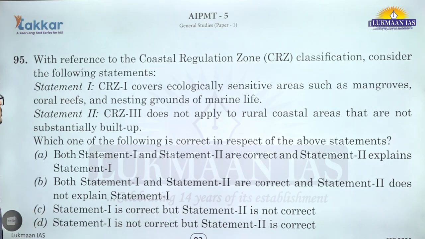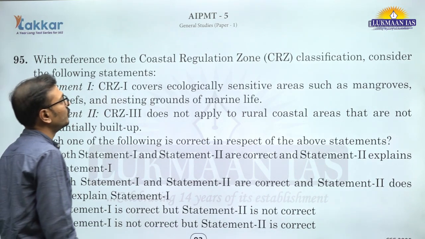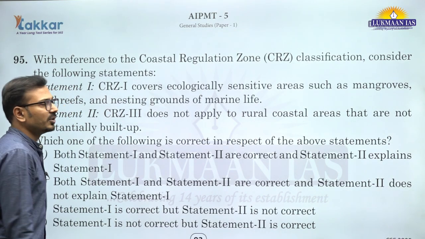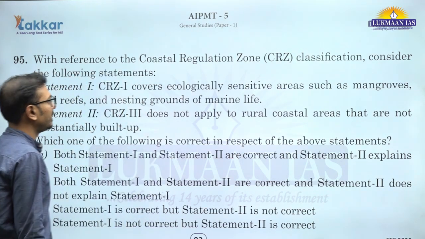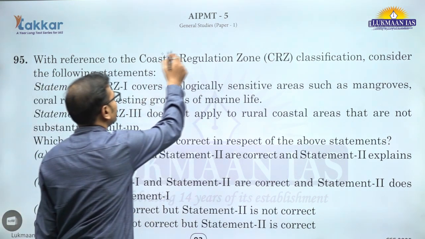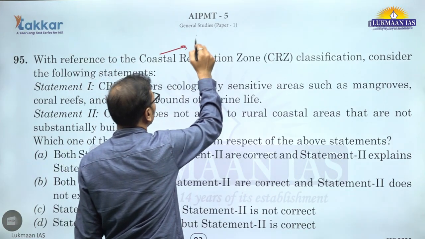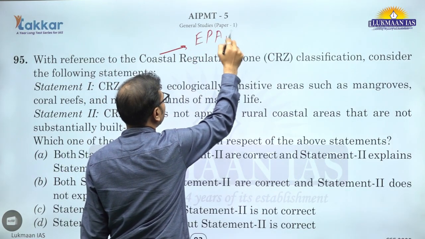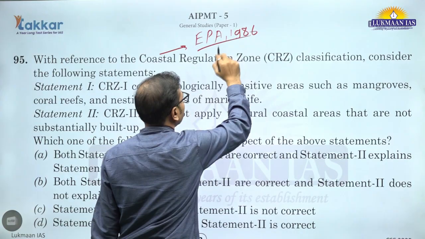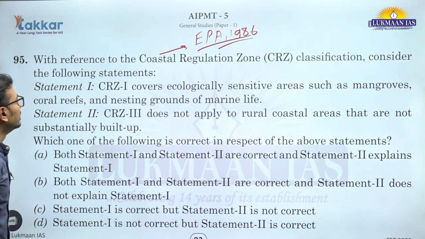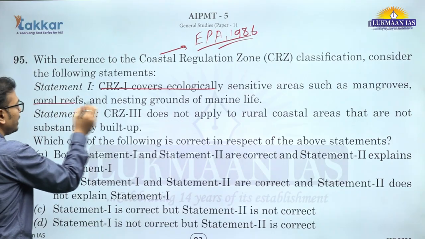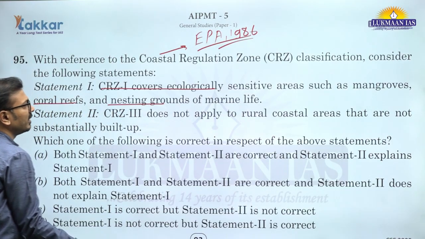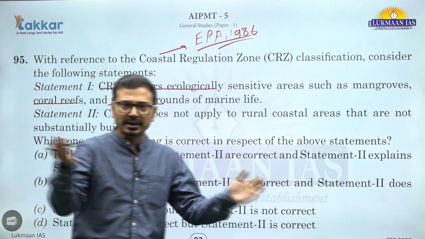Now the last question for environment, coastal regulation zone classification. So the latest notification of CRZ, we know, is 2019, updated. And CRZ is basically notified under the Environment Protection Act 1986. CRZ 1 covers the ecologically sensitive areas such as mangroves, coral reefs, nesting grounds of the marine life. So CRZ 1 is the intertidal zone.